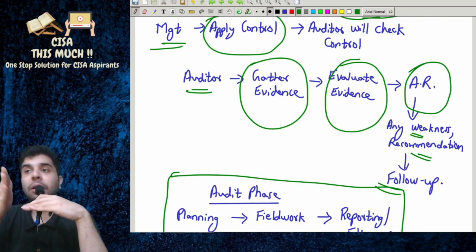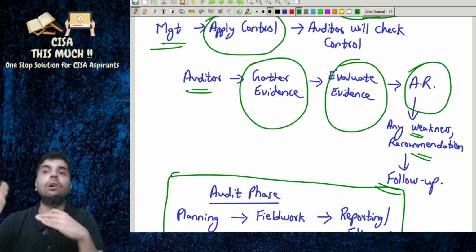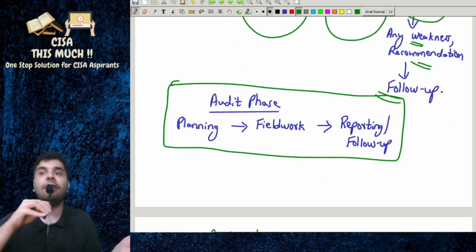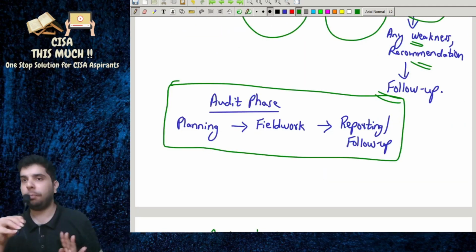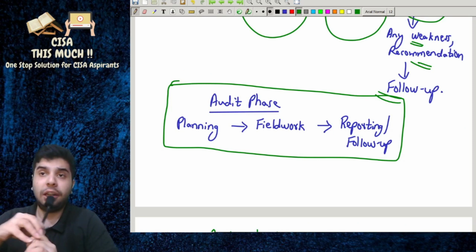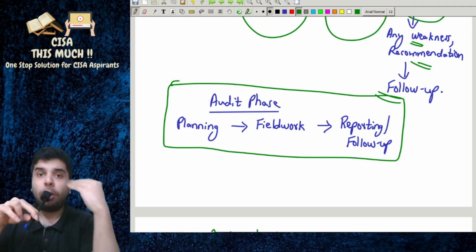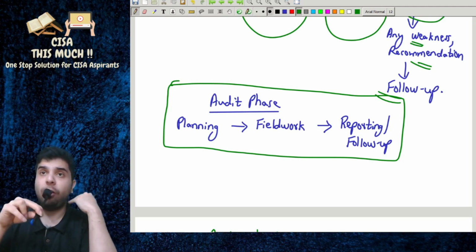The audit report will mention any weakness and recommendations, and afterwards there would be follow up. In the audit phase there is planning, then field work, then reporting, and then follow up. I hope till now everything is clear. If you want, you can pause the video and write down things in your own handwriting.